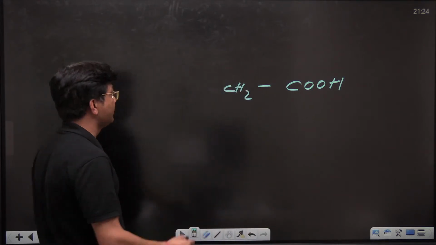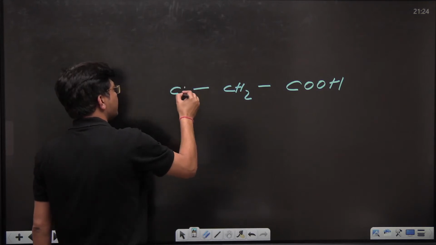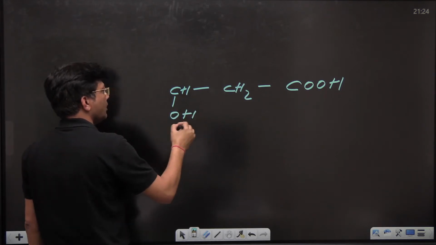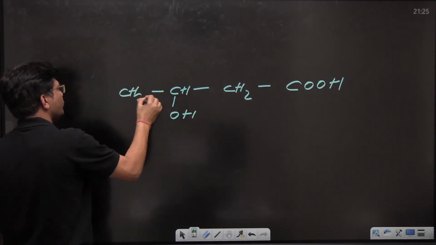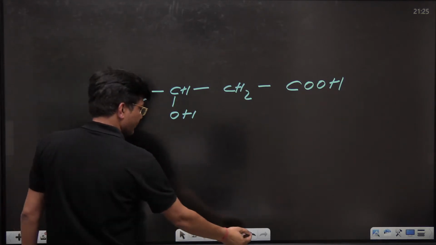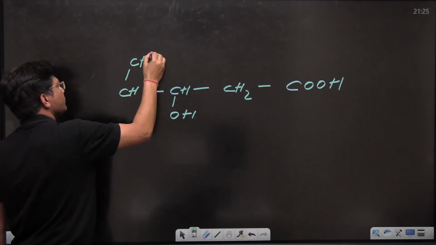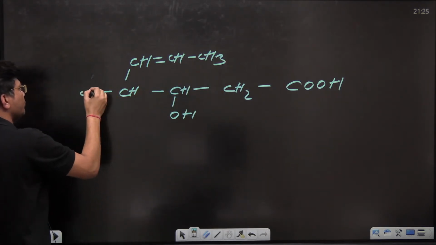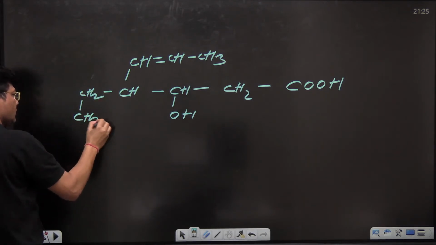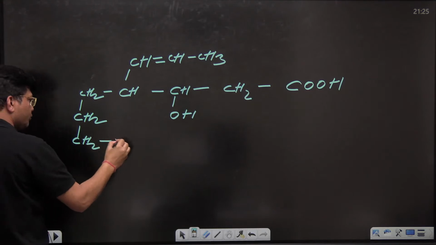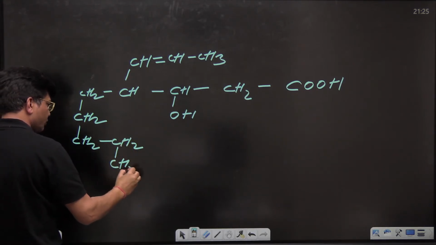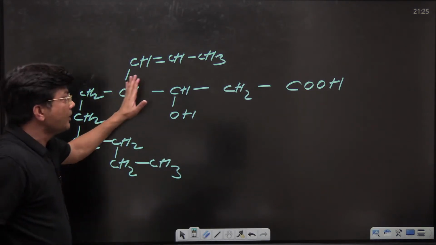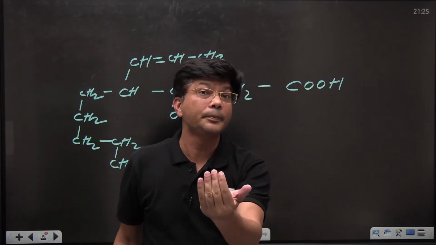Now see everyone, if I am going to write a compound over here, OH and CH2, CH double bond CH CH3, and CH2, CH2, CH2, CH2, CH2, CH3. Now if I'm asking, kids, this compound is having how many carbons in the parent chain?